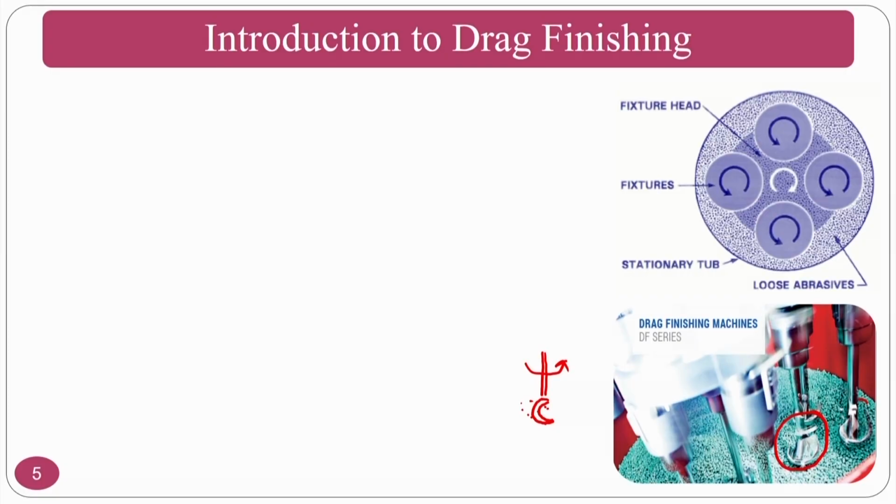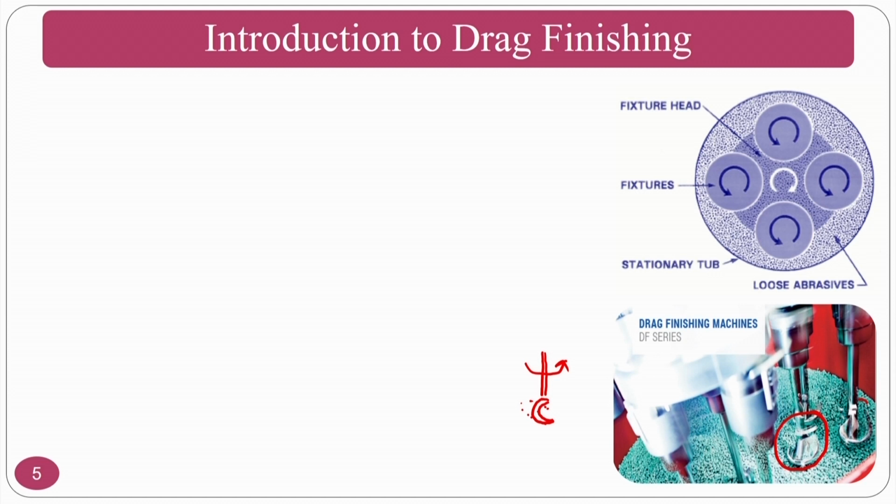In a tumbling process, it is a global process. You place all the components at once, put in the abrasive particles, and then rotate. So the components at the center will have slightly less dynamics compared to the components on the periphery of the tumbler. To overcome this, instead of global we have converted it into a local one, so that you can do a better surface finishing operation.